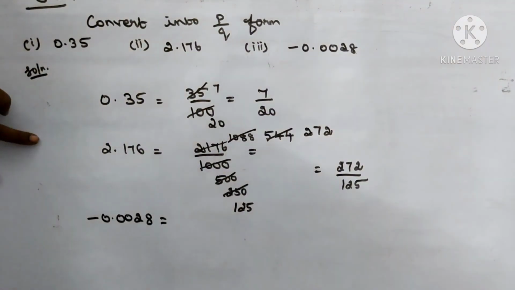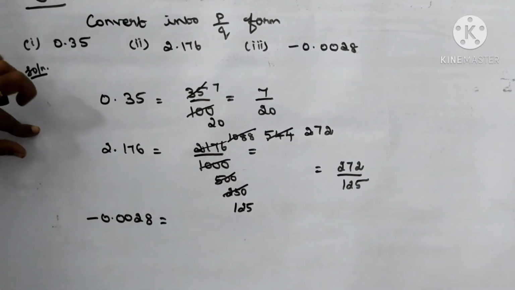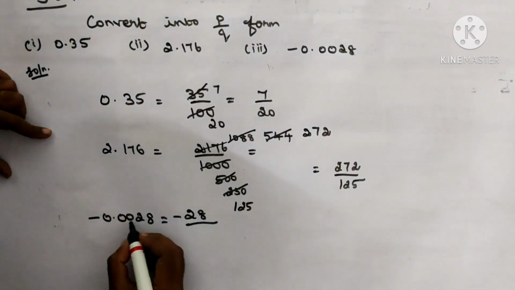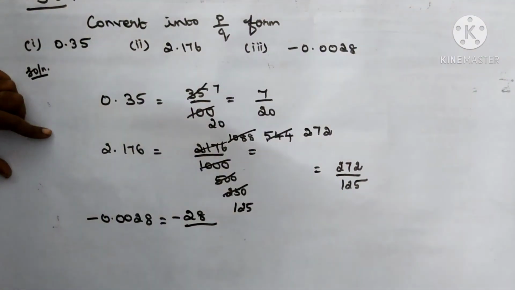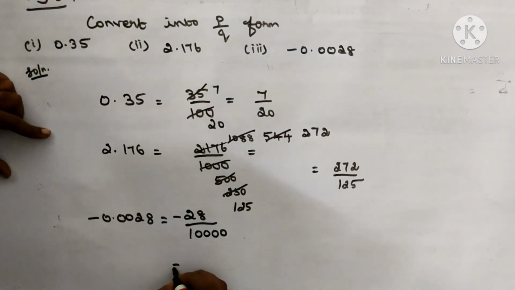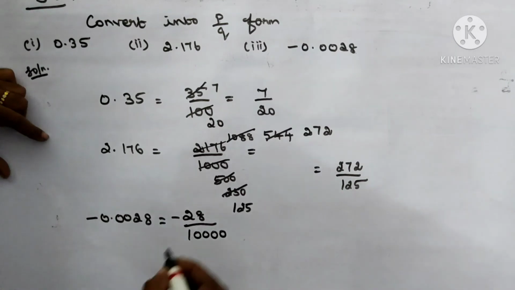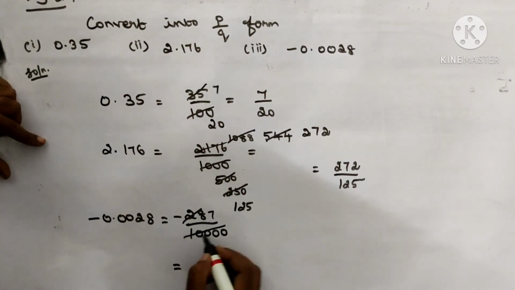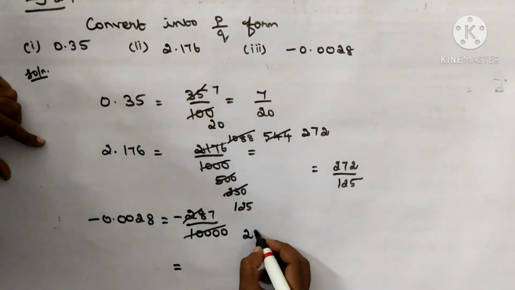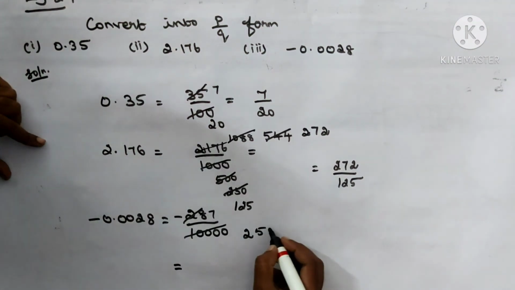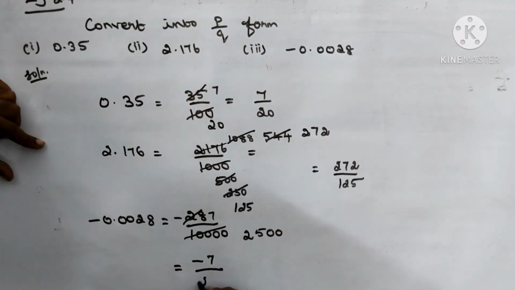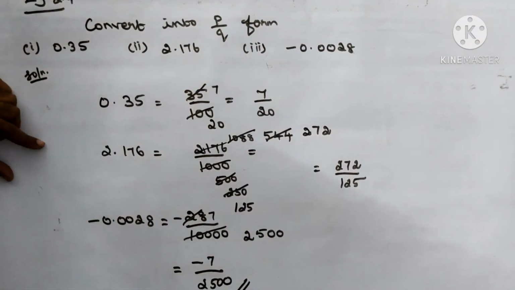And the third part is minus 0.0028. Write it in the fraction form: 28 by 10000, because there are 4 digits after the decimal point, so write 4 zeros. We use the fourth table: 7 fours are 28, and 5 fours are 20, remaining 2 zeros. So minus 7 by 2500. This is the reduced fractional form.